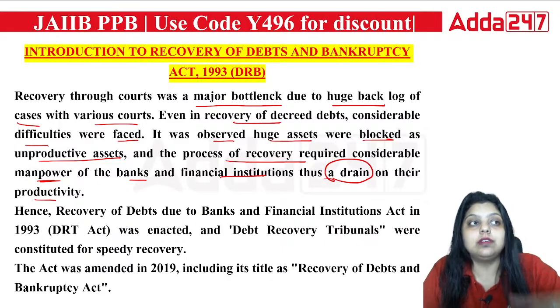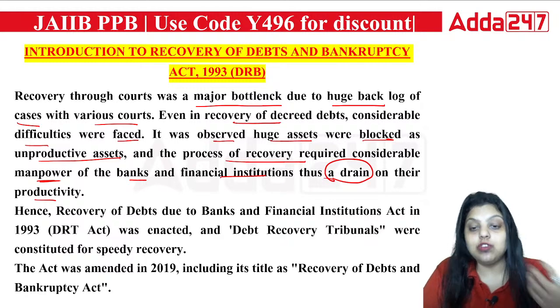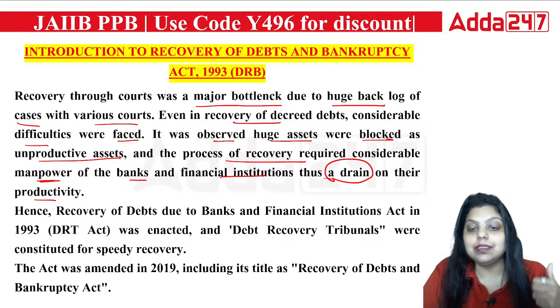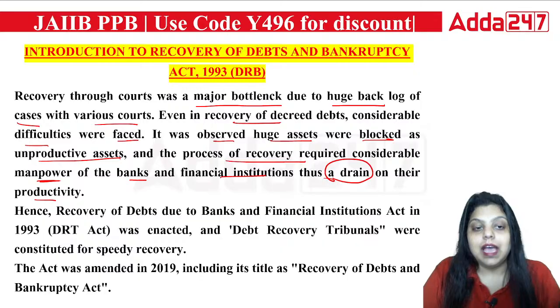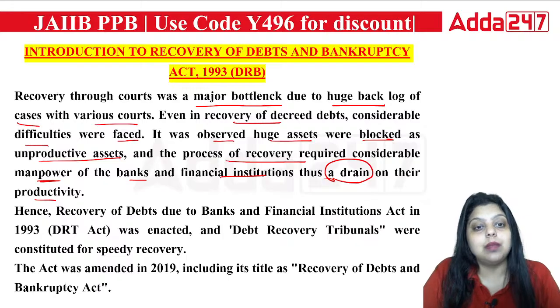Why unproductive? Because whenever a bank provides a loan, it is to earn income on it, to generate income on it. But certain NPAs, or non-performing assets, stop generating income on the loan, and at that time they become unproductive assets for us, and a huge amount of such unproductive assets were there. Okay, and the process of recovery required considerable manpower of the banks and of the financial institutions.